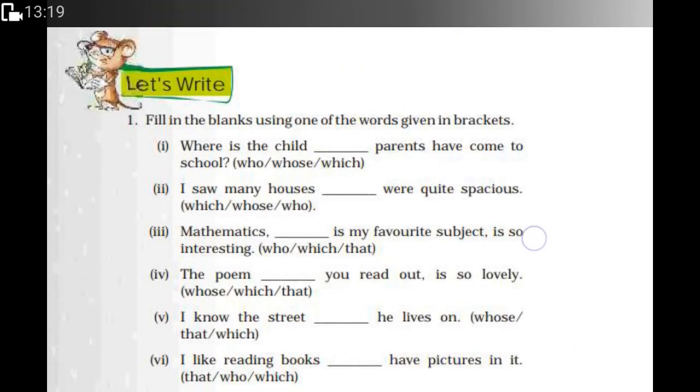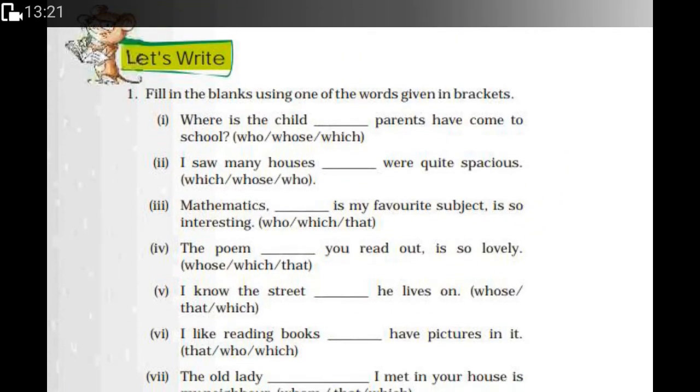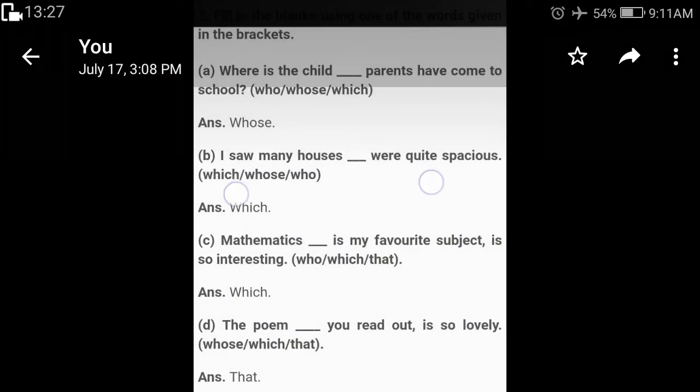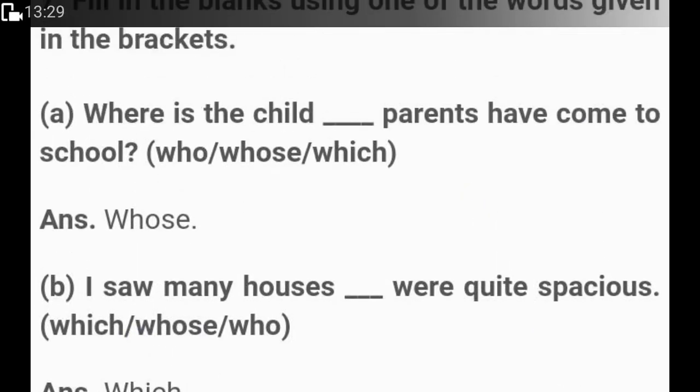Now look at this. Fill in the blanks using one of the words given in the brackets. So let's do this. These are the WH words that I've taught you. Where is the child? Dash, parents have come to school. Where is the child whose parents have come to school?